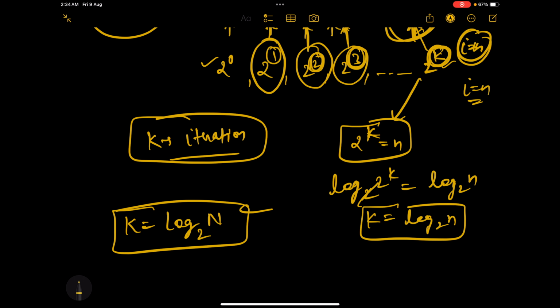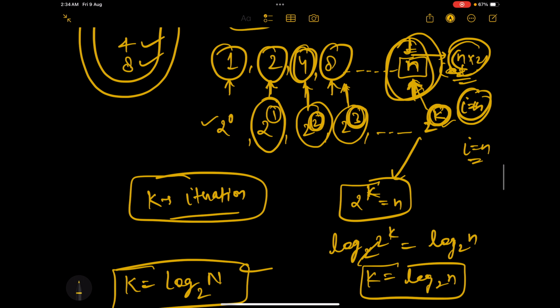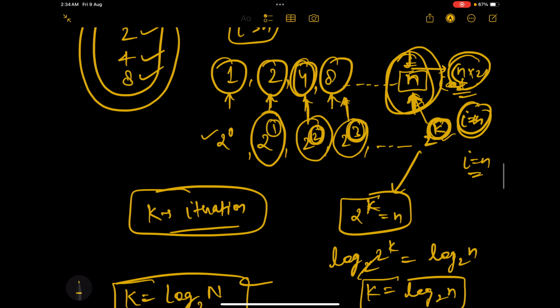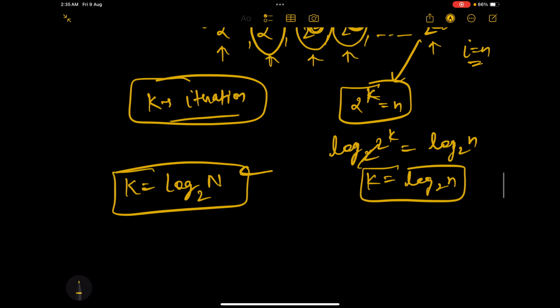Okay. So the time complexity of this for loop is, guys, how many times is this for loop running? This is running k times, right? That is what we discussed. This is the first iteration, this is the second iteration, this is the third iteration, this is the fourth iteration, correct? This is the kth iteration, right? So how many times is this running? This is running k times, right? So what is the time complexity? Log n base 2, because this is running k times.